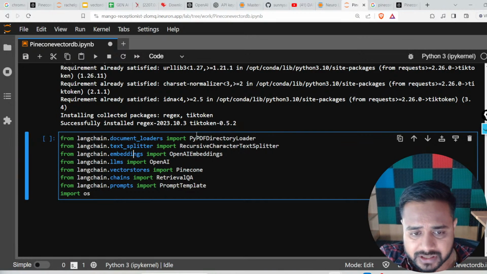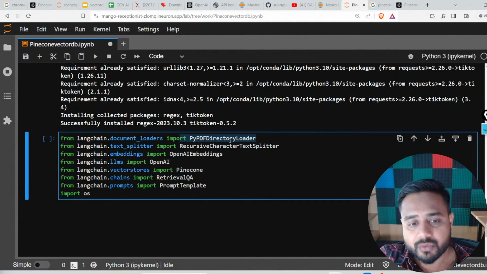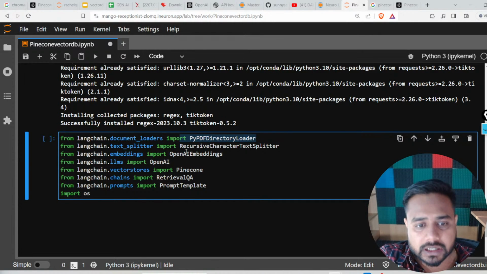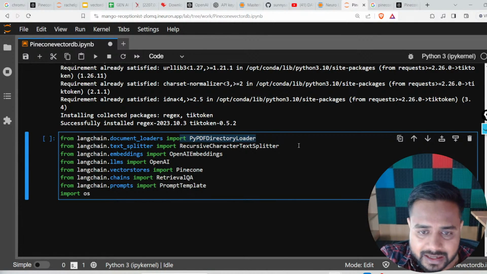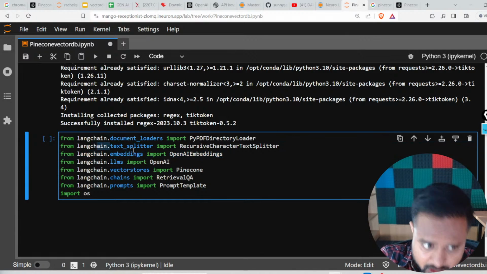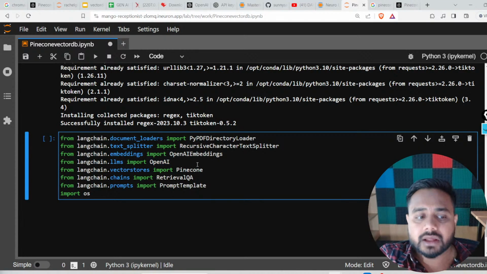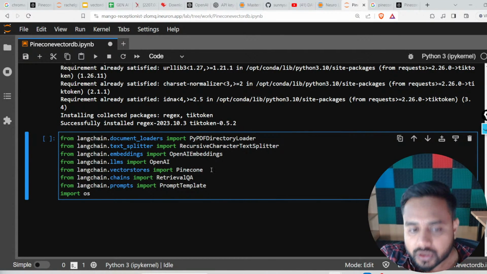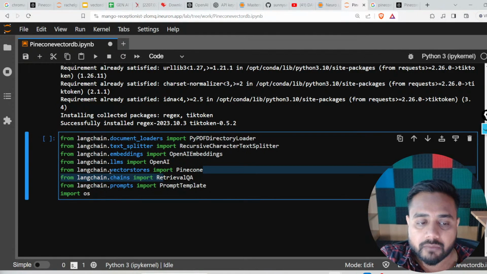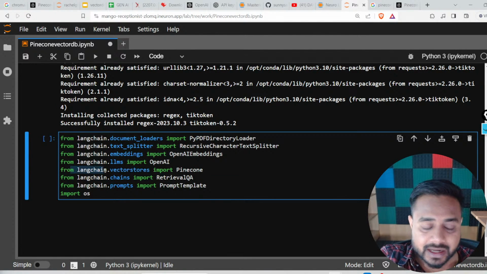So the first import statement is PyPDFDirectoryLoader. The second import statement is RecursiveCharacterTextSplitter from LangChain itself. Now the third one, OpenAIEmbeddings, and the fourth one you'll find is OpenAI itself. Then we are going to import Pinecone from the vector store, which is there inside LangChain.